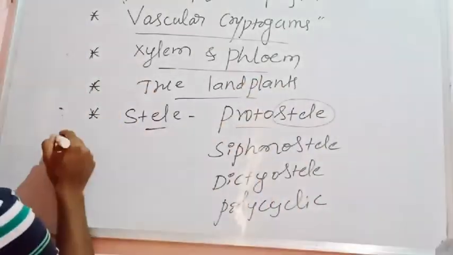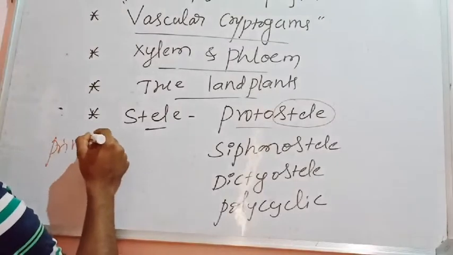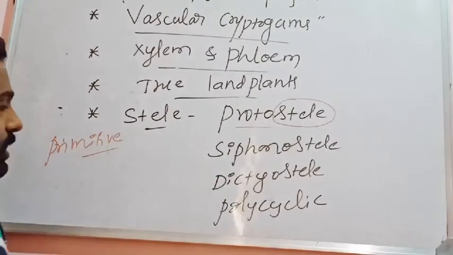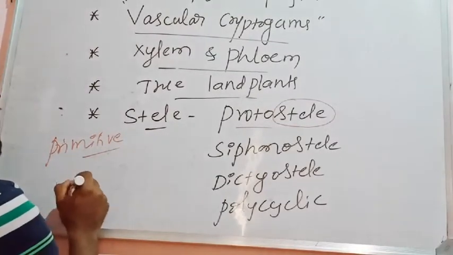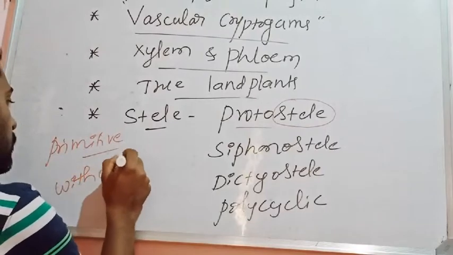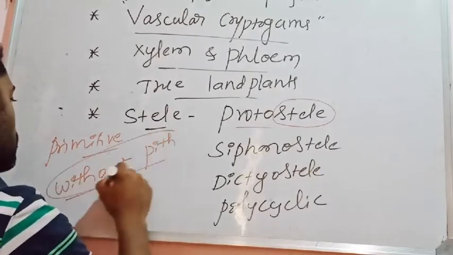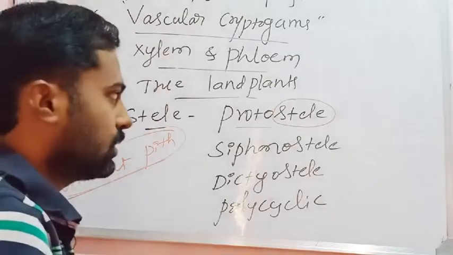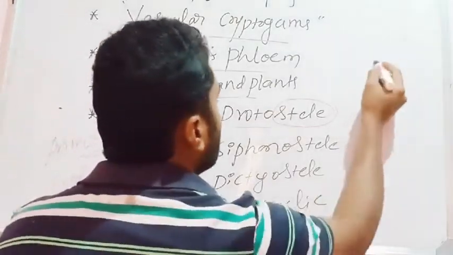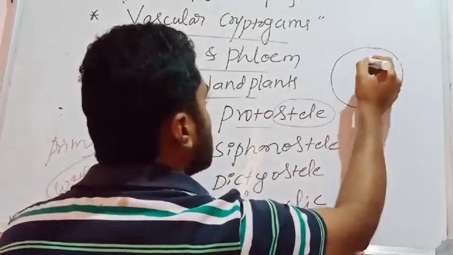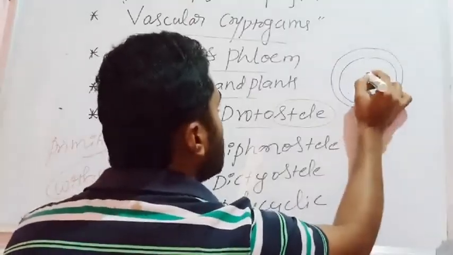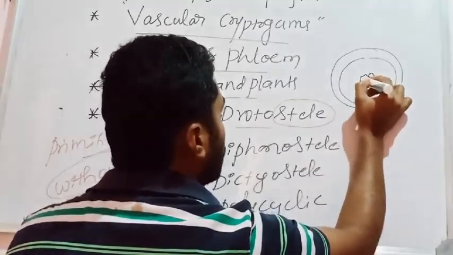Protostele means this is a primitive stele or early form stele. And you remember, this type of stele is without pith. Then what is this pith? Pith is the central core of an axis that consists of centrally situated parenchyma cells.